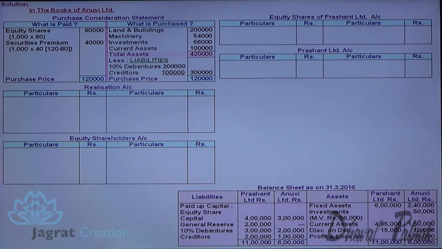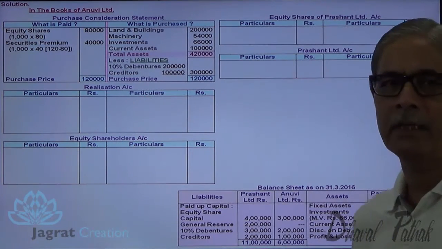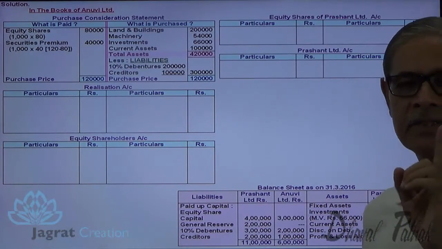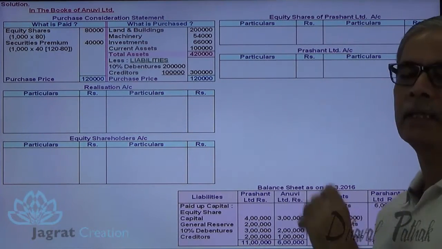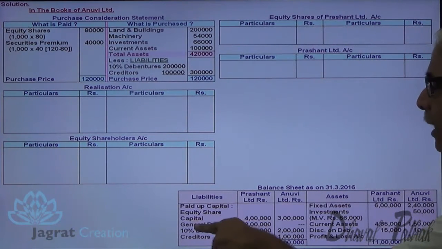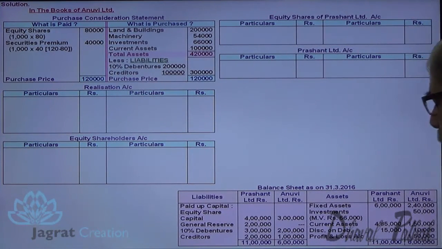All the assets to be realized are transferred to the debit side of realization account. All liabilities to be settled are transferred to the credit side of realization account. Share capital and reserves will be transferred to shareholders account, and the discount on debentures and profit and loss account debit balance will also be transferred to shareholders account. Now let me do that.